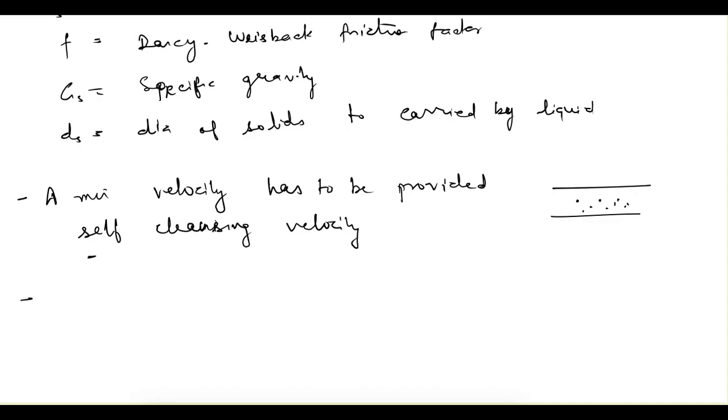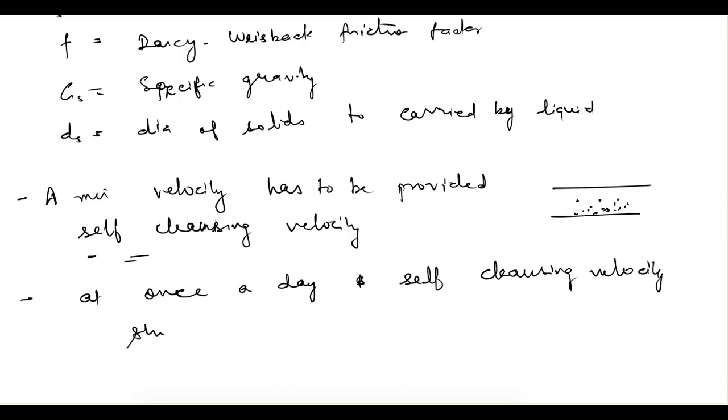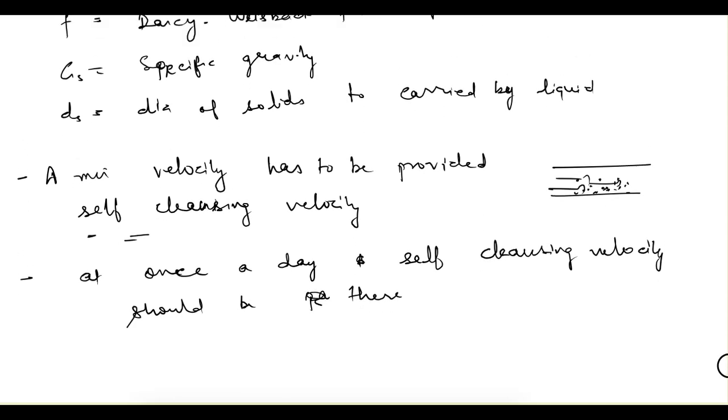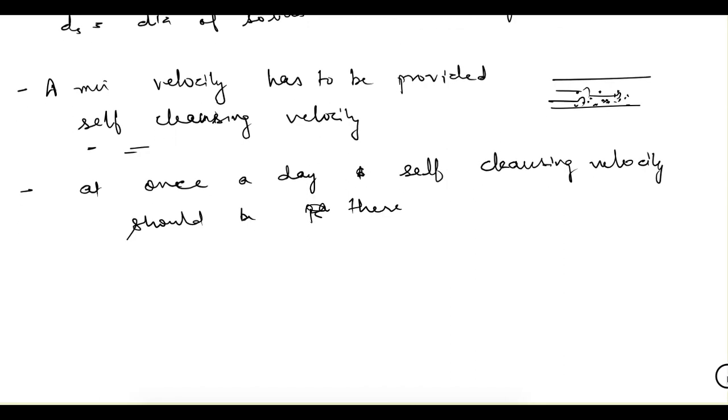So what is the provision there? Because it is not provided sometimes, some of the particles will settle. So the provision is that at least once a day the self cleansing velocity should be there, so that whatever particles have settled should be flushed along with the sewage. So that is the provision, and that is about the minimum self cleansing velocity.